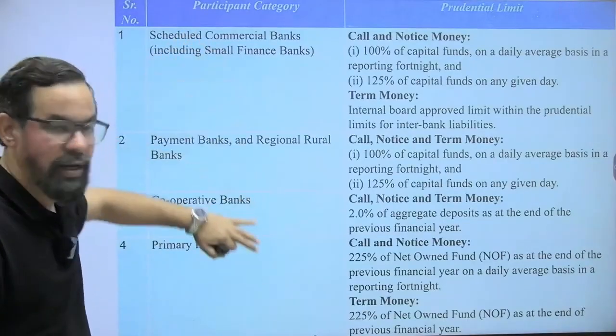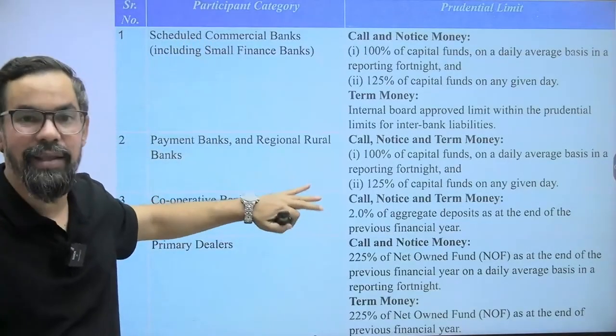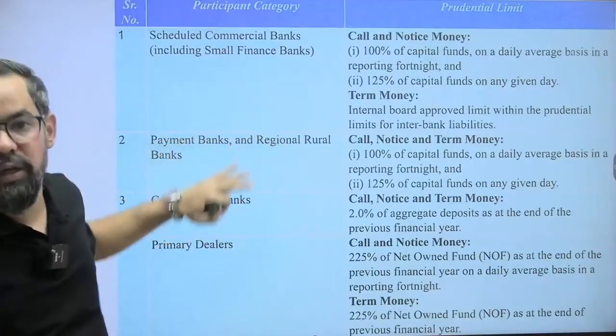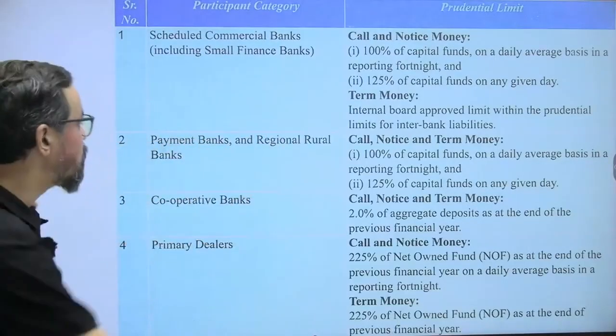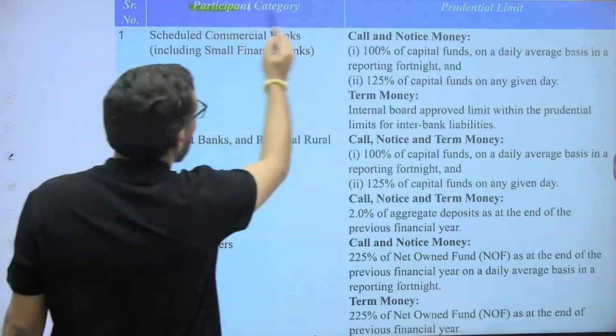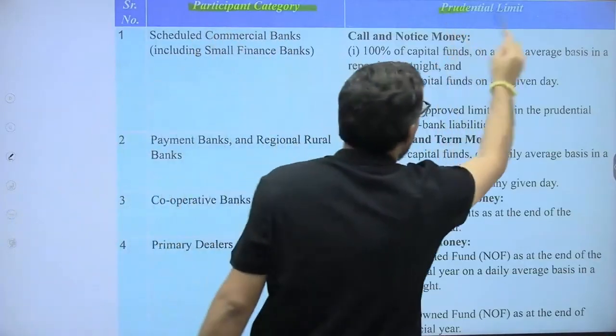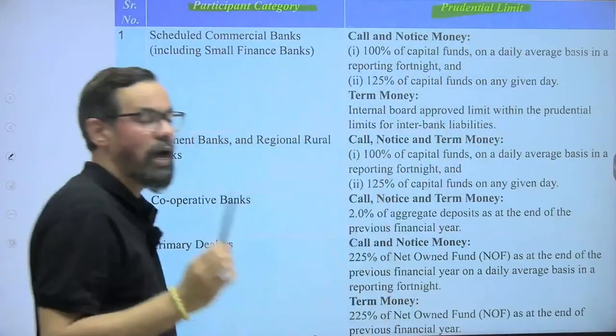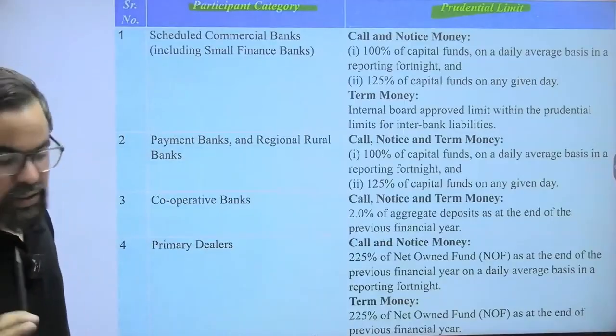So these are the limits. ठीक है, this is very important, and there can be one case study around this particular topic. ठीक है, तो ये portion थोड़ा सा important है, participant category and prudential limits, ठीक है. तो prudential limits are very very very important. So please do take care around these.